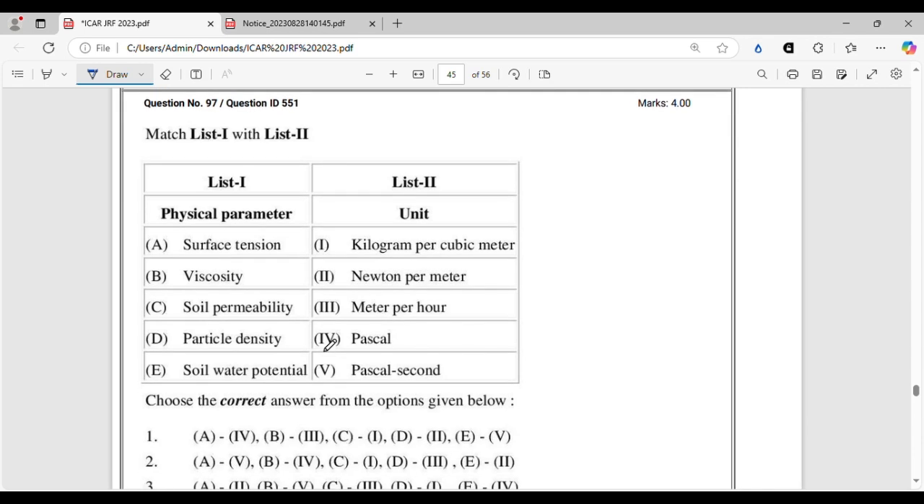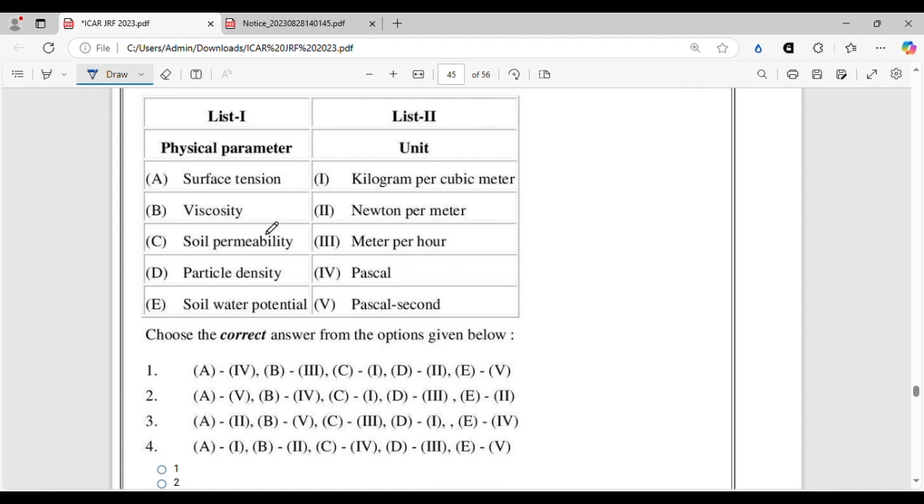So this question is again about the units of the physical parameters. I was just saying before in this session that you have to be very thorough with your units, as they might ask, and that's why you have to be very careful, because you cannot afford to miss this question, because these are sure short questions which will fetch you the marks.